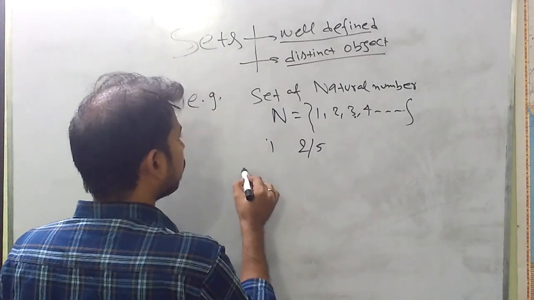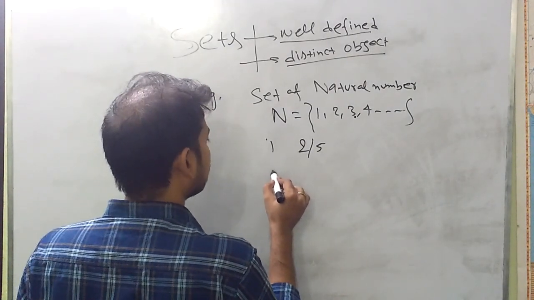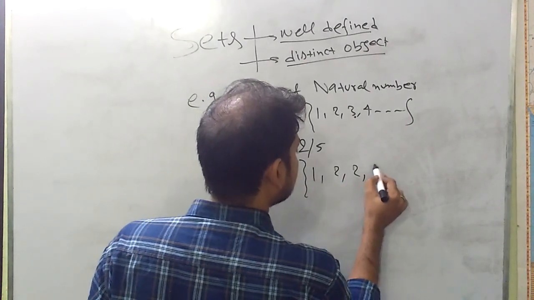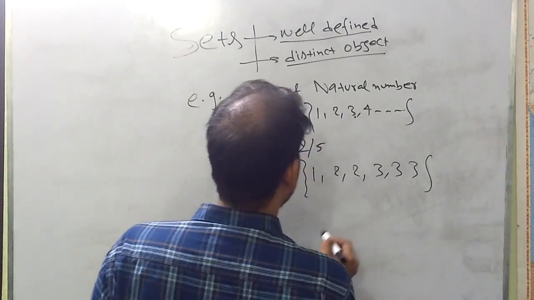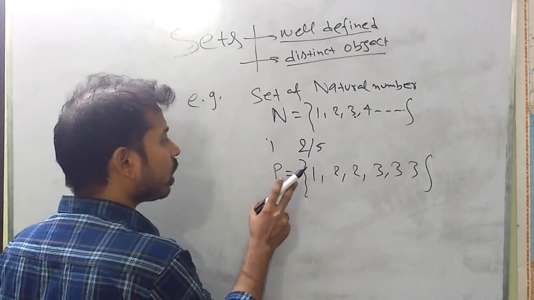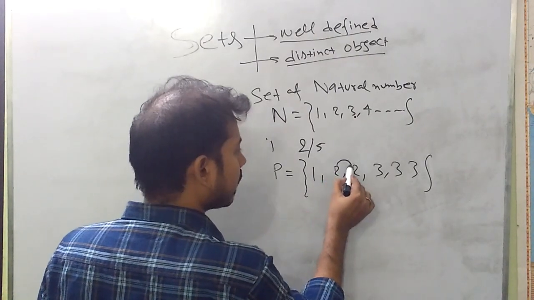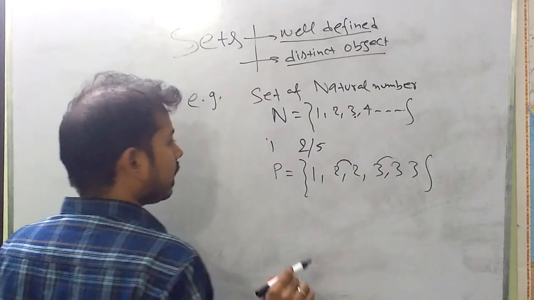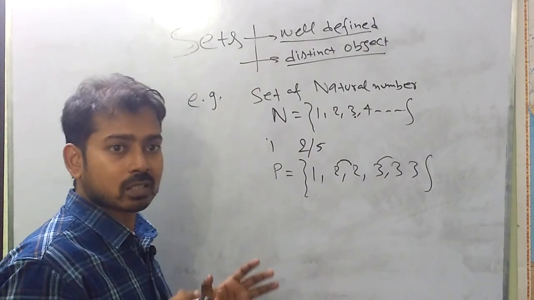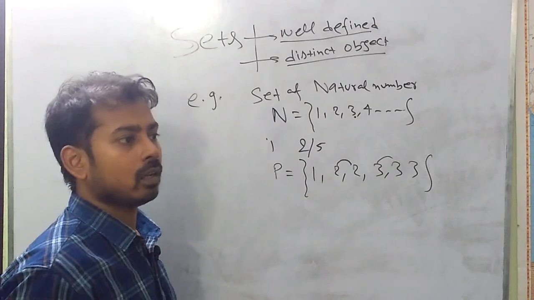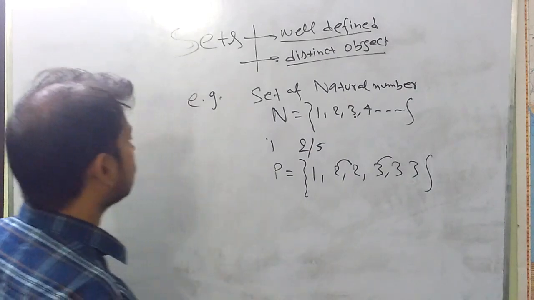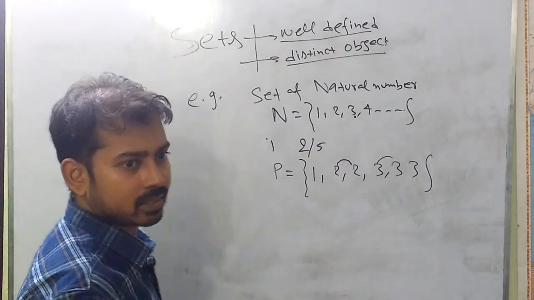Let us assume that we have a set which is denoted by P, let's say, and it is like this. If I ask whether this is a set or not, then this is not a set. It doesn't qualify as a set because here element 2 is repeated, element 3 is repeated. So in the definition of a set, the set must be well defined and the elements of this set must not be repeated. Okay, so this is the definition of sets.